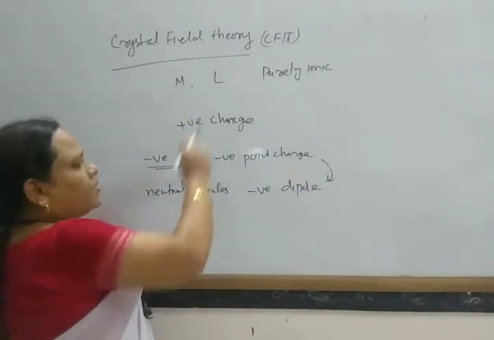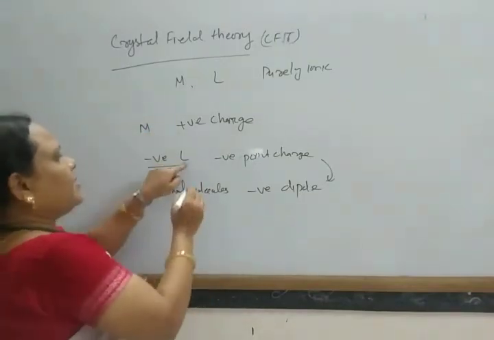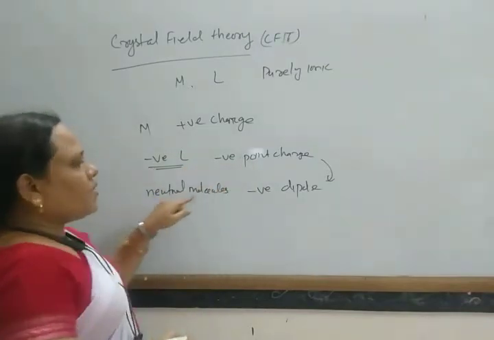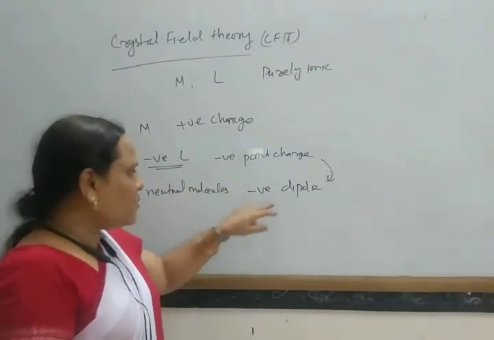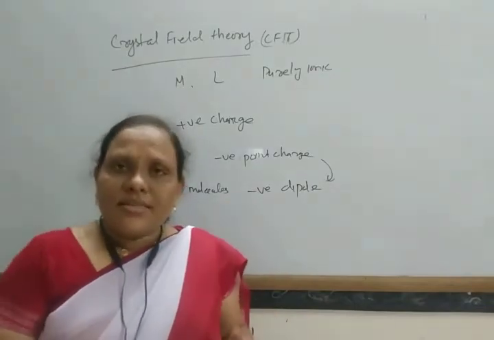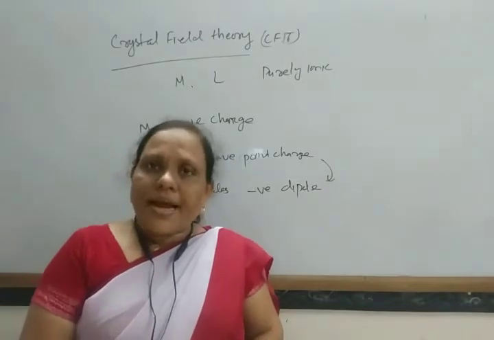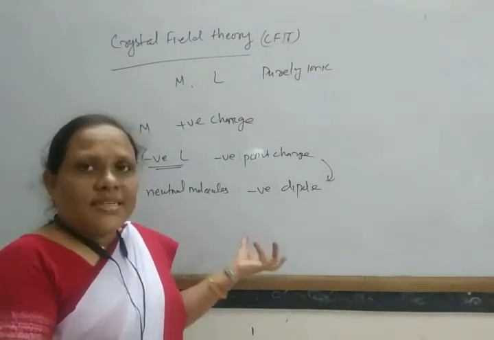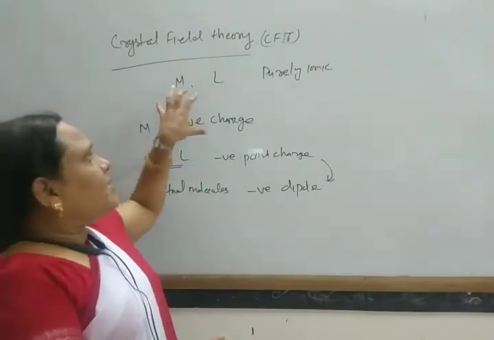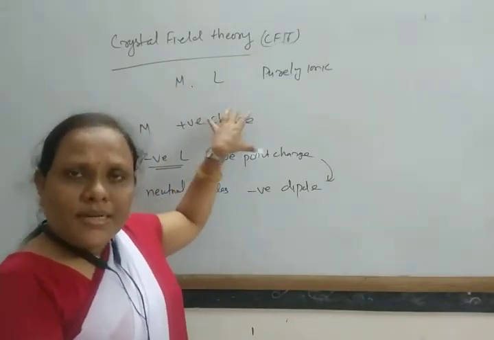So the force of attraction exists because the metal is positively charged and the ligand, or the negative pole of the neutral molecule's dipole, is negatively charged. At the same time, some electrons are present in the d orbitals of the metal atom.